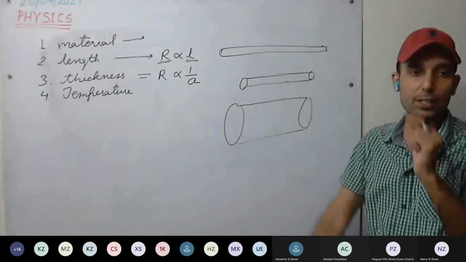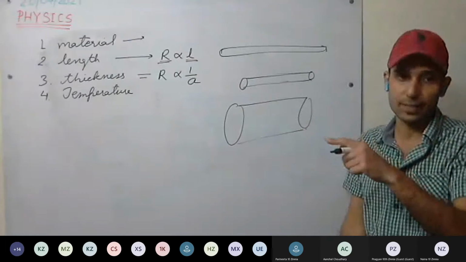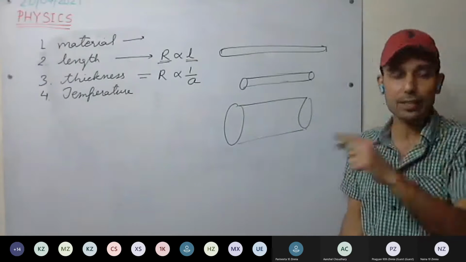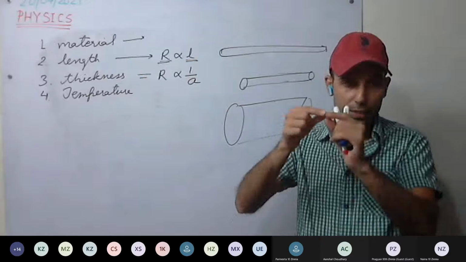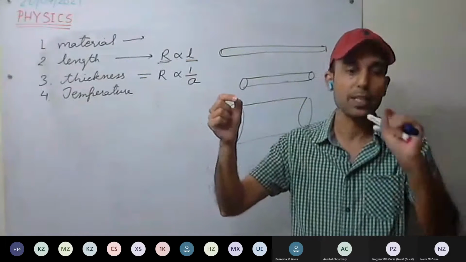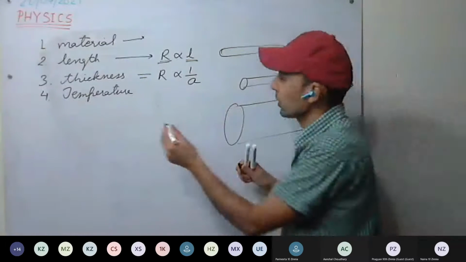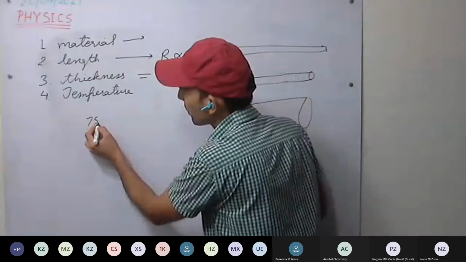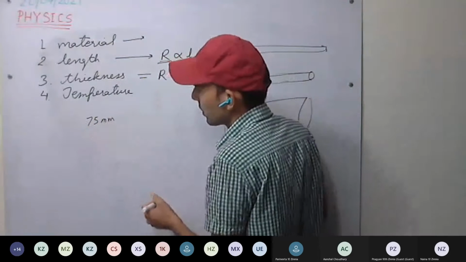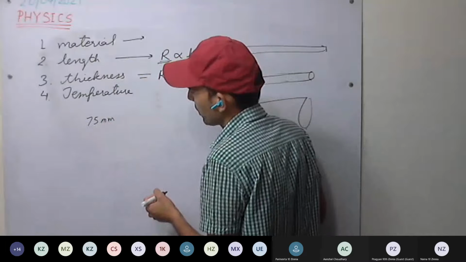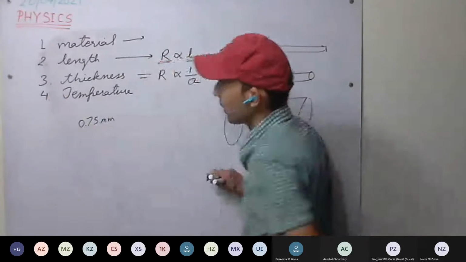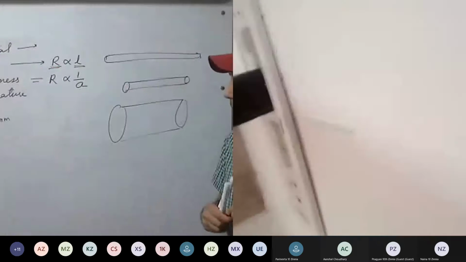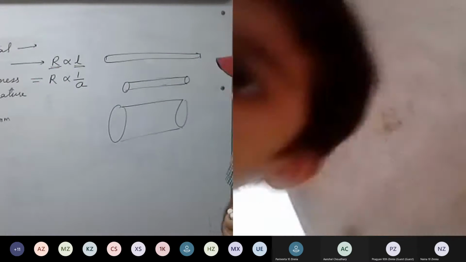Thicker the wire, better the conductance, or less the resistance. Thicker the wire, less the resistance. You have seen this at home as well. For bulbs and tube lights, the wires installed at home are a little bit thin. They use 0.75 mm wires.